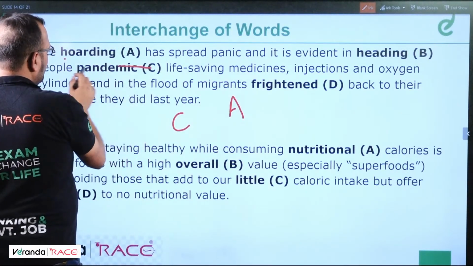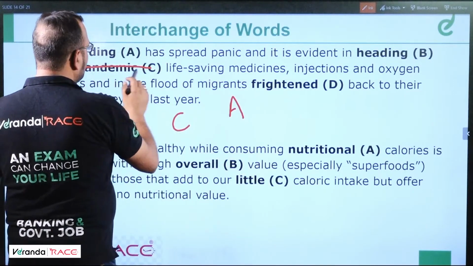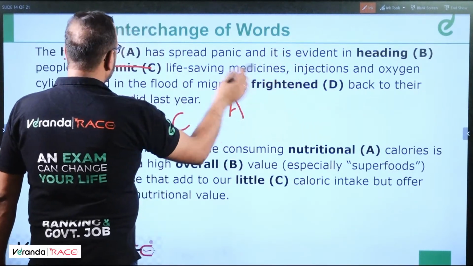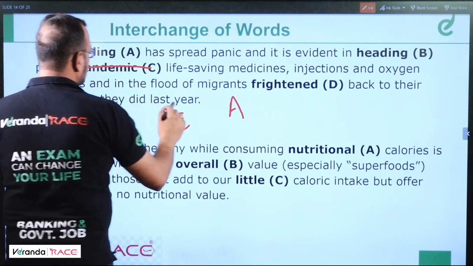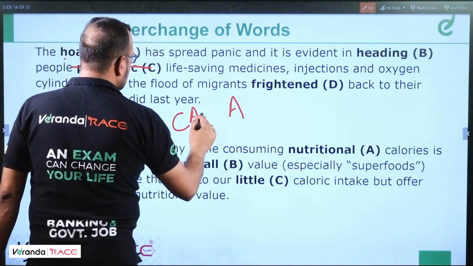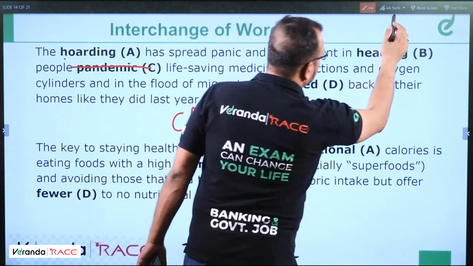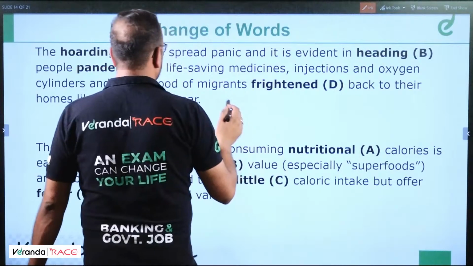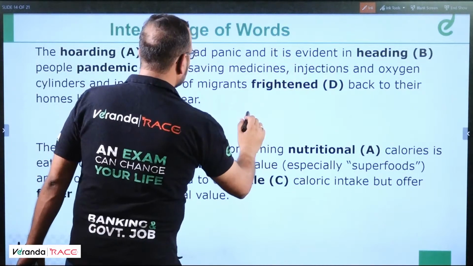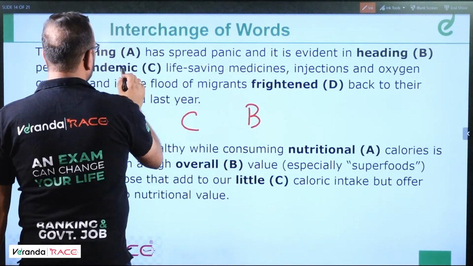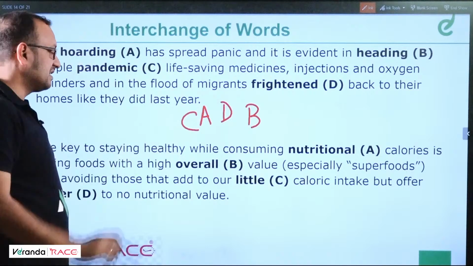Now this is solved, we are left with hoarding and we are left with frightened. So people, heading should come, frightened should come here. Here should come hoarding. So C A heading. Oh my God! Wait. I made a mistake. C, heading should come here, B, and here should come hoarding. So A D B. Sorry, students. This is the final answer.